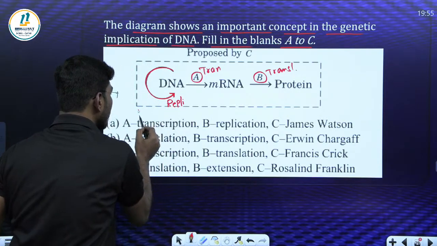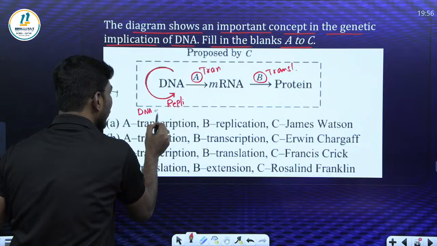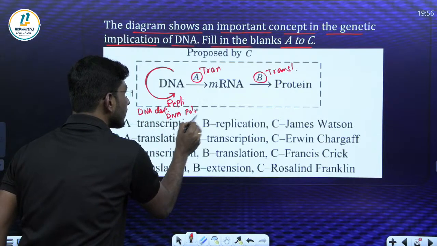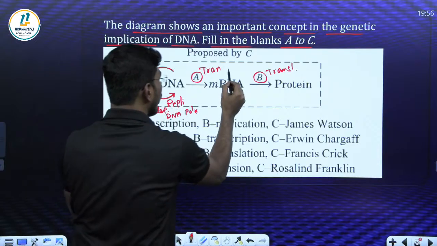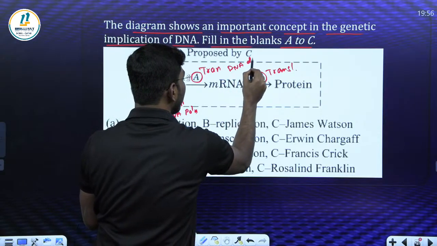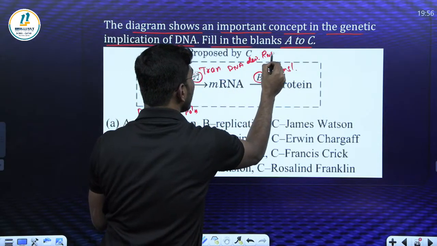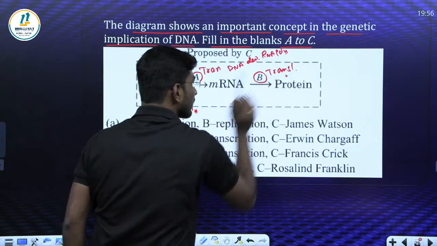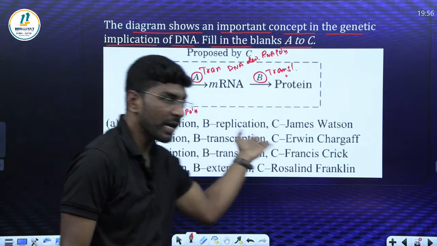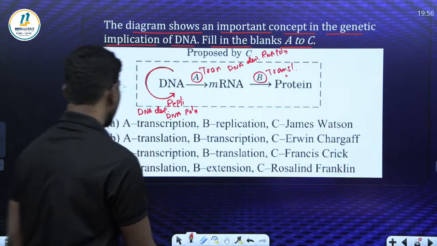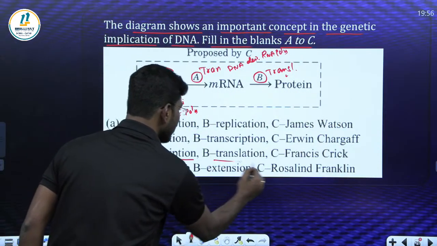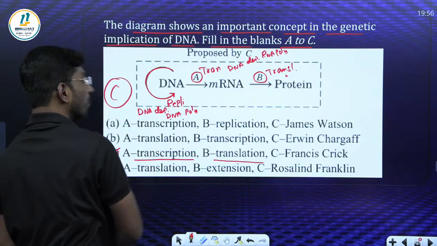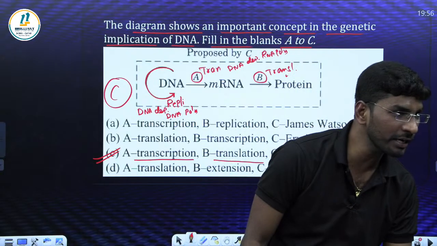DNA to DNA formation, what is the enzyme name? DNA-dependent DNA polymerase enzyme. DNA to RNA is called DNA-dependent RNA polymerase enzyme, or simply RNA polymerase enzyme. And the translation process is given. What is the right answer? Very good, absolutely correct. Transcription, translation, Francis Crick. So option C is the right answer. Am I clear?